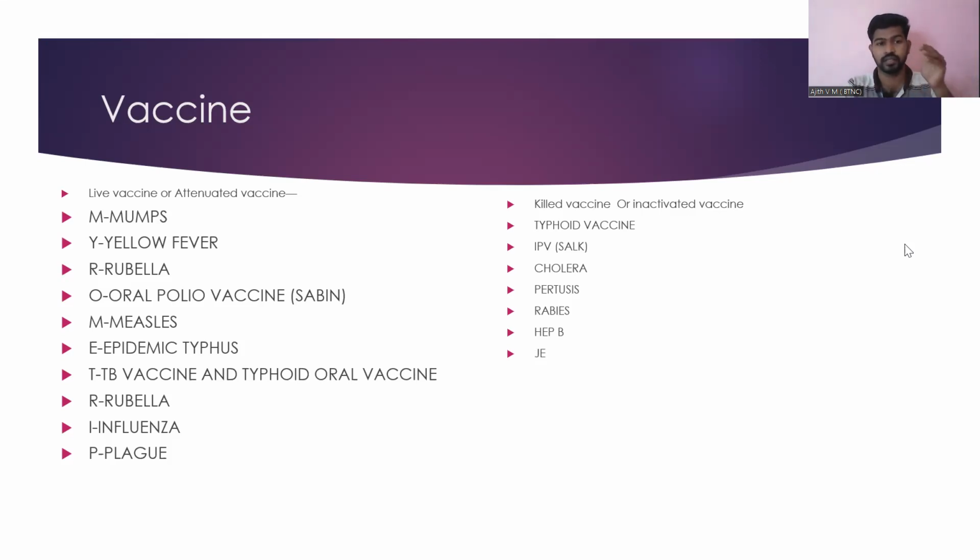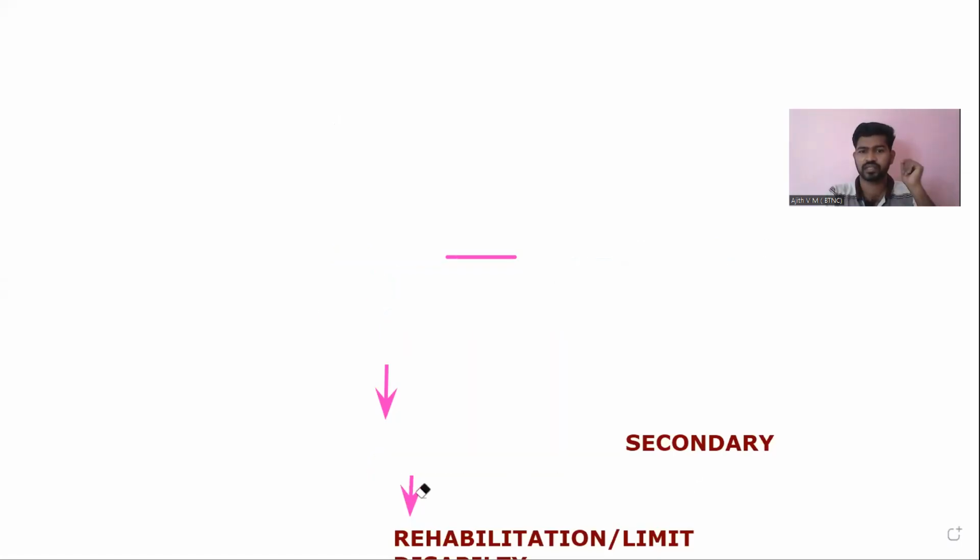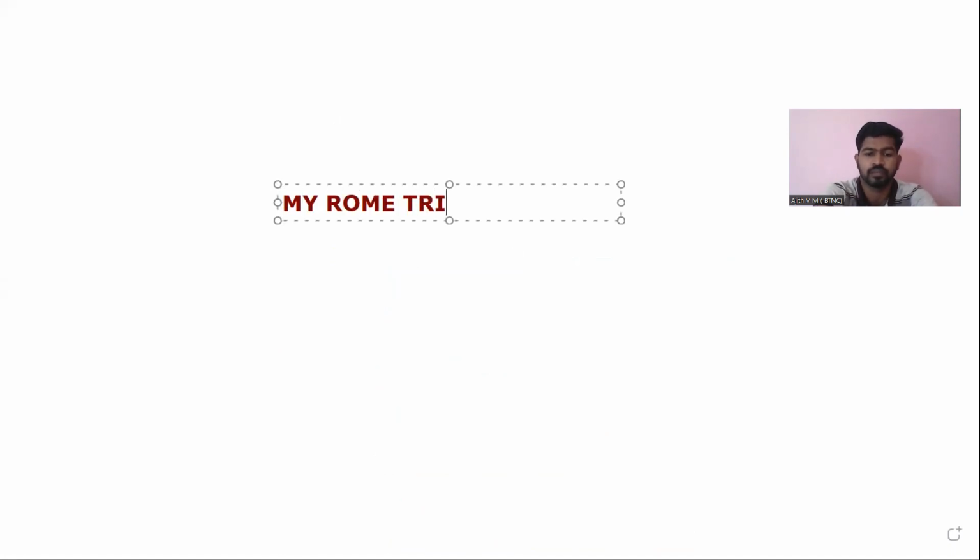So for live vaccine, I will tell you a short form that is easy, you people can remember the live vaccine, because regularly in the CHO exam you can expect questions related to which is live vaccine, which is killed vaccine. So in the live vaccine, you can remember this short form, MY ROME TRIP. ये short form सब लोग याद करके रखो.